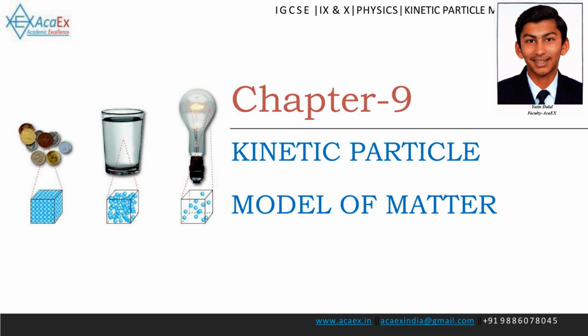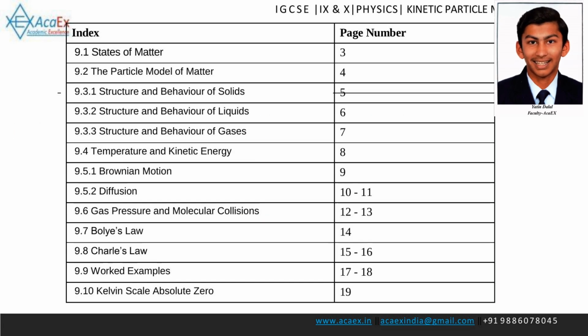Chapter 9: Kinetic Particle Model of Matter. Index: States of matter, the particle model of matter, structure and behavior of solids, structure and behavior of liquids, structure and behavior of gases, temperature and kinetic energy, Brownian motion, diffusion, gas pressure and molecular collisions, Boyle's law, Charles's law, worked examples, the Kelvin scale, and absolute zero.